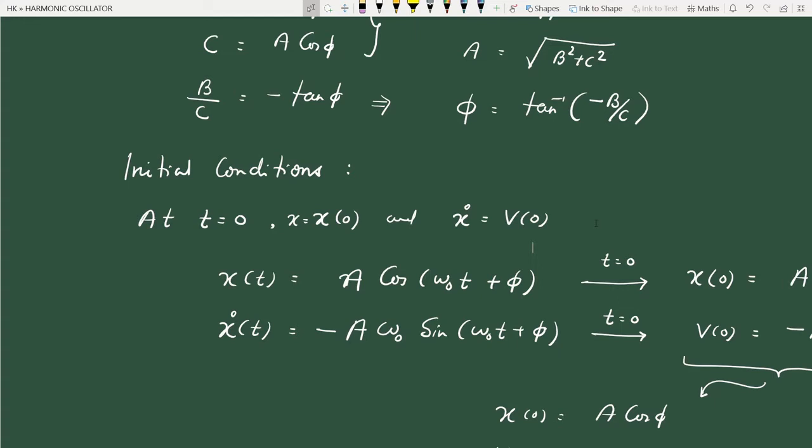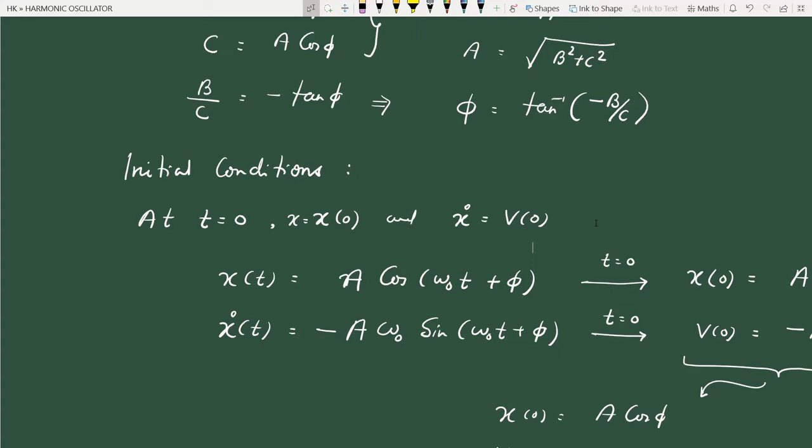As I told you, the other choices can be position at two different times, or position at one time and velocity at another time. But position and acceleration at a given time cannot be given.